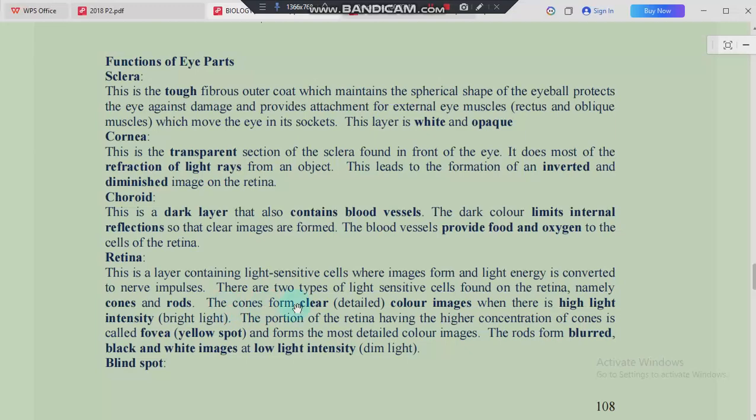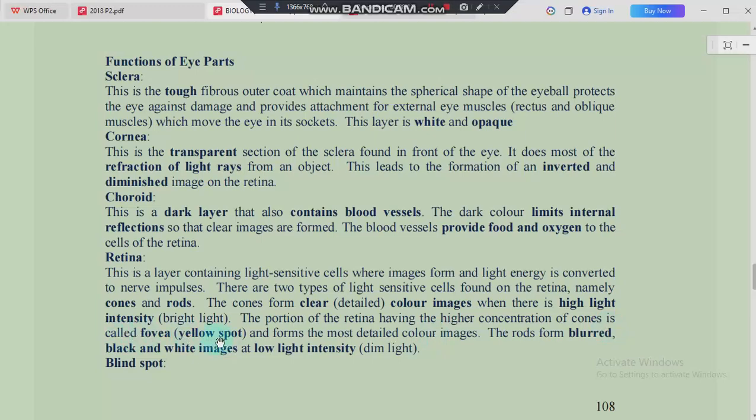The cones form a clear, detailed color image when there is high light intensity, or when there is bright light. The ones that are most active during that time are what we call the cones. And the portion of the retina having a higher concentration of cones is called the fovea, or the yellow spot.